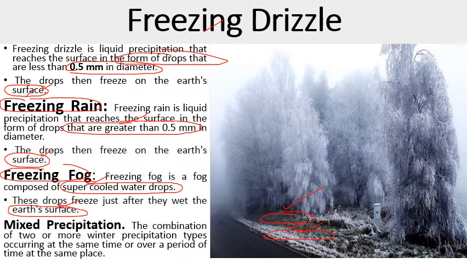As the name indicates, it is the combination of two or more winter precipitation types occurring at the same time over a period of time at the same place. So when precipitations like rainwater, ice crystals or hail come simultaneously at the same time at the same place, then we call it mixed precipitation.